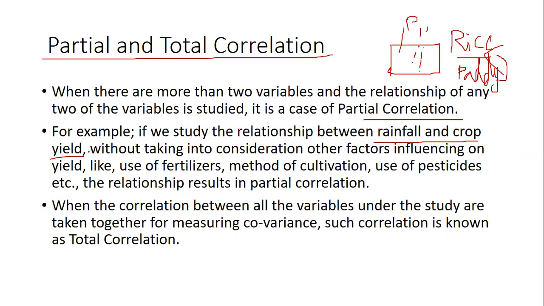So when you do the study on only two variables, then it is called partial. You are only doing half of the study. But if you go on and study everything, every possible factor, then it is called total correlation. That's all.